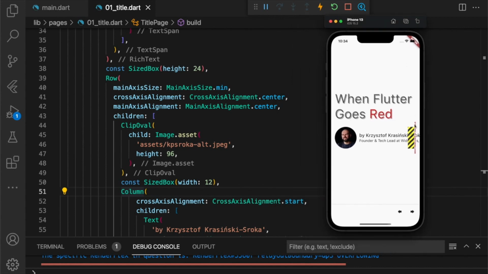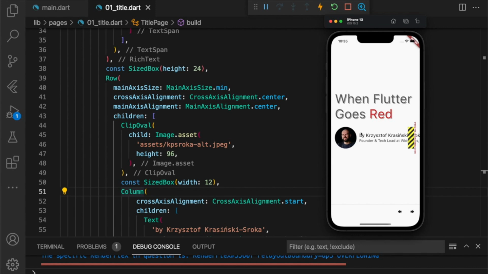Whoopsie. We can see that on the screen there's a mark saying right overflow by 244 pixels. You need to trust me, this is very small. And that actually my name on the right hand side doesn't really fit into the widget space.